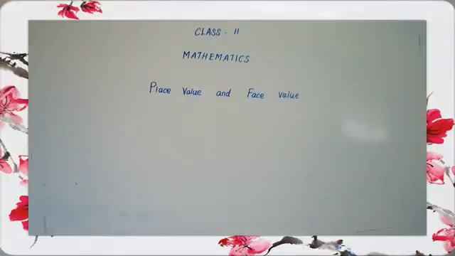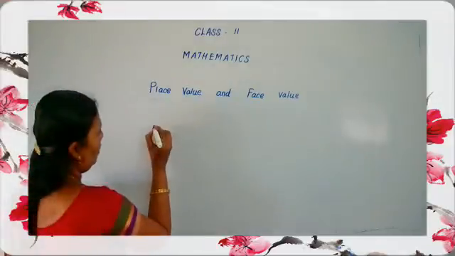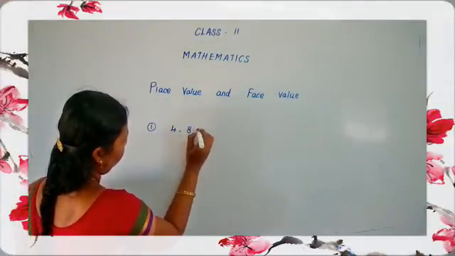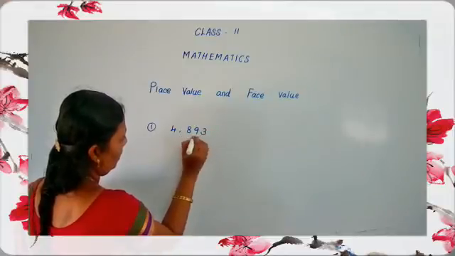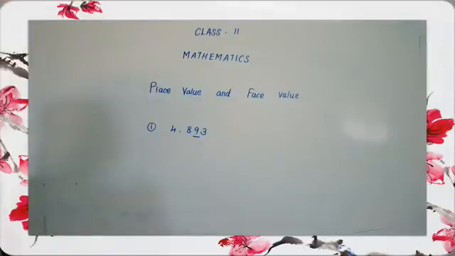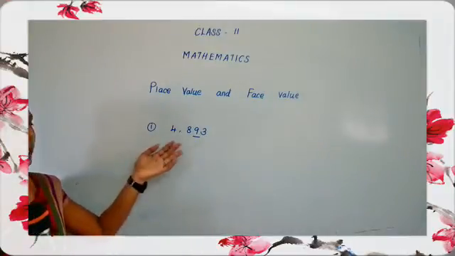What is the meaning of place value? Place value means you have to find the place of the underlined digit. See the first one. The underlined digit is 9. This is the sum of the question, place value and face value. Now we have to find the place value and face value for the given number.